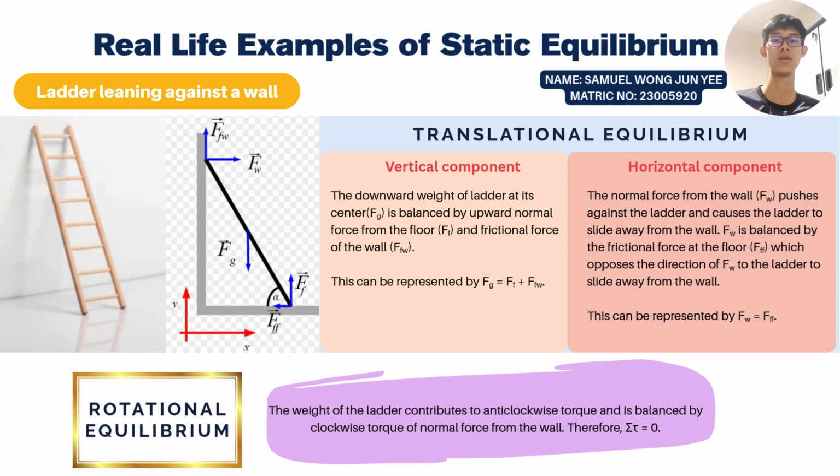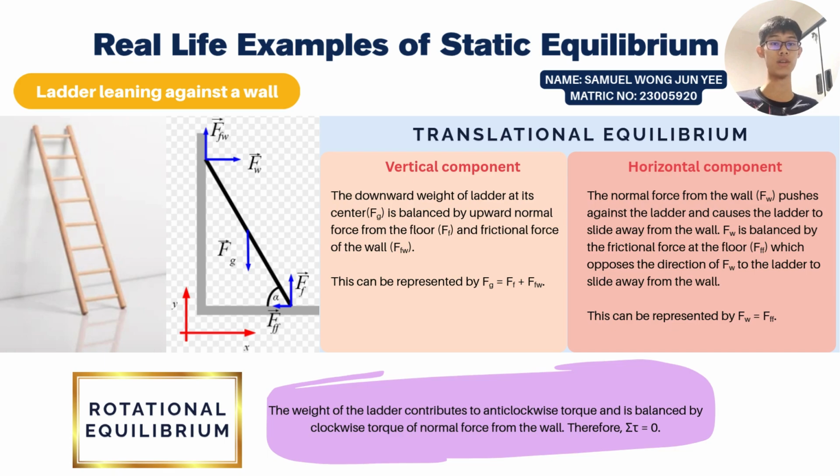The last real life example is a ladder leaning against a wall. The ladder stays still and static by achieving both components of static equilibrium, which are translational equilibrium and rotational equilibrium. The translational equilibrium can be further divided into vertical component and horizontal component.